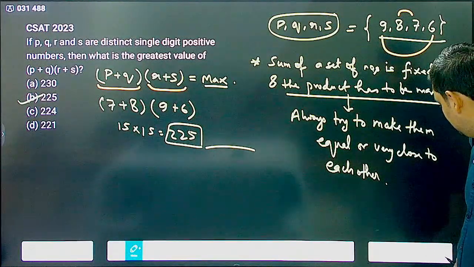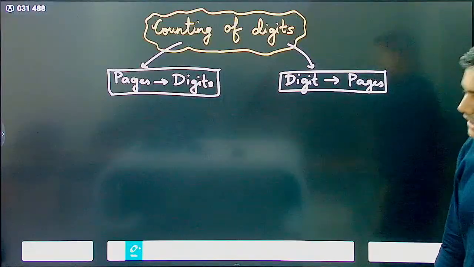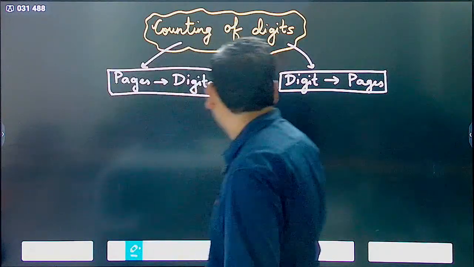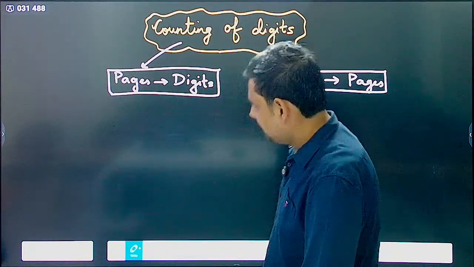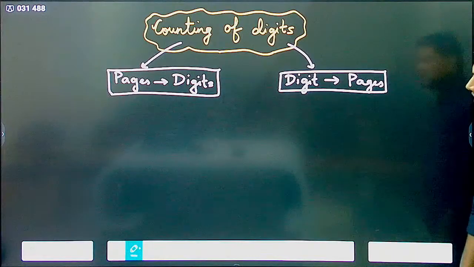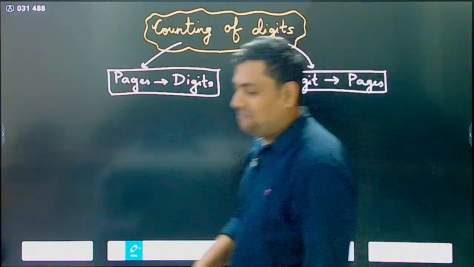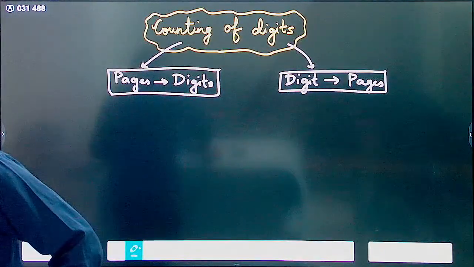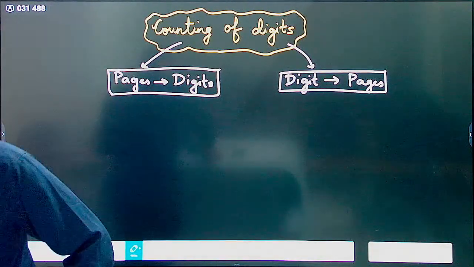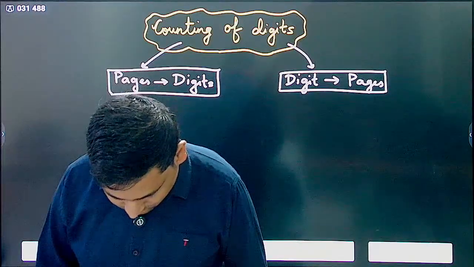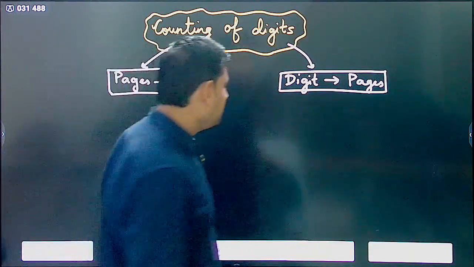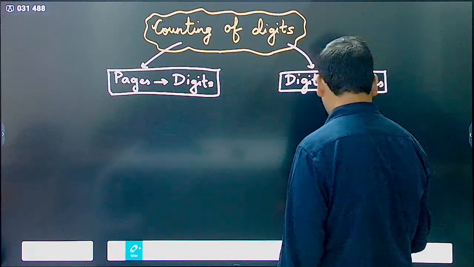Now, the next thing is counting of digits. So you have pages to digits or digits to pages. Now, do we have time? No, I don't think we have time today. Okay, we'll continue from this topic tomorrow.